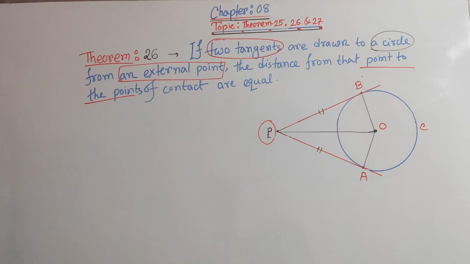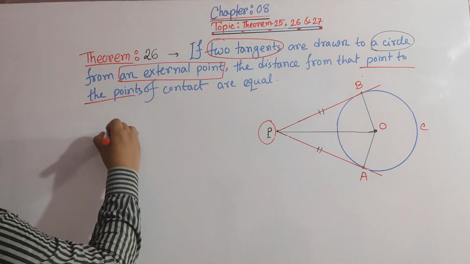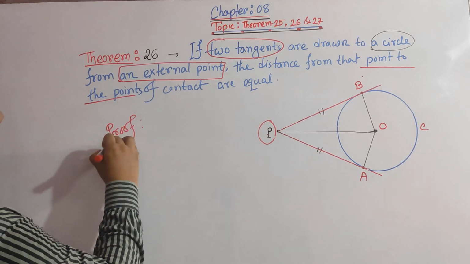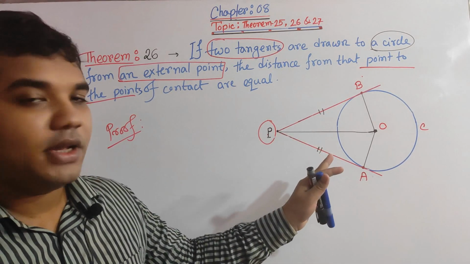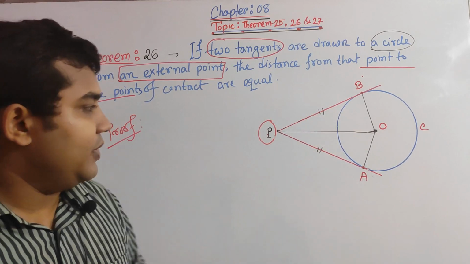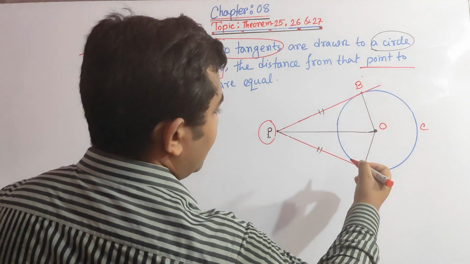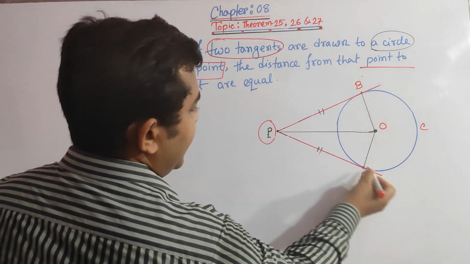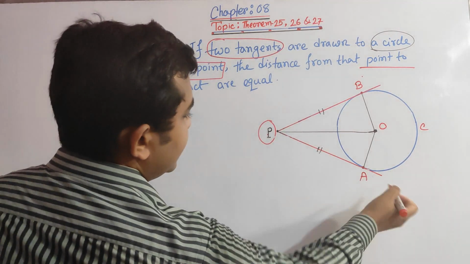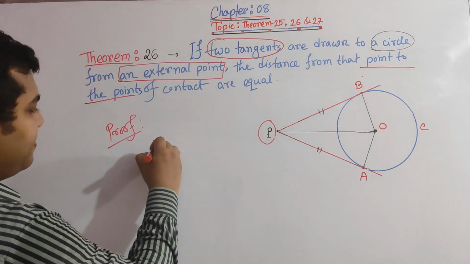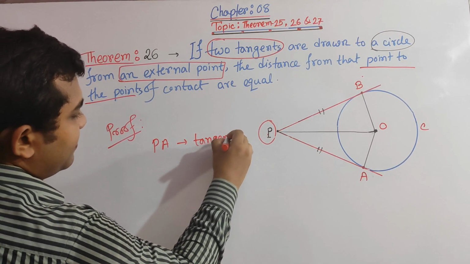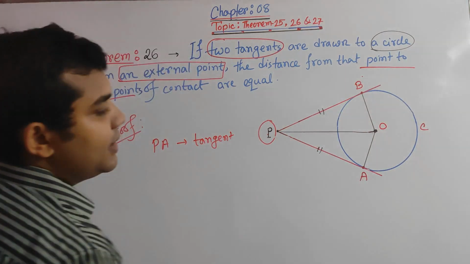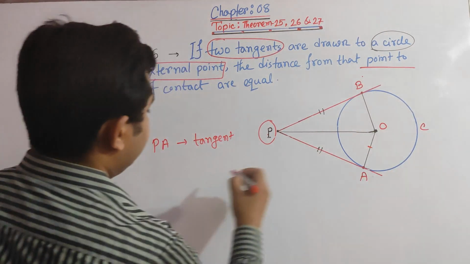Now move on to our proof part. In the proof part, what we observe from the figure is that PA is the tangent and OA is the radius.